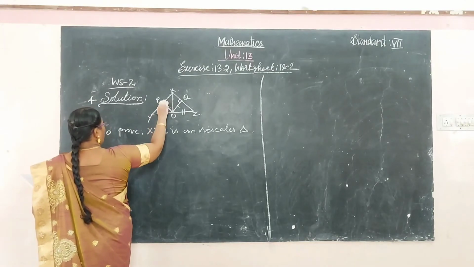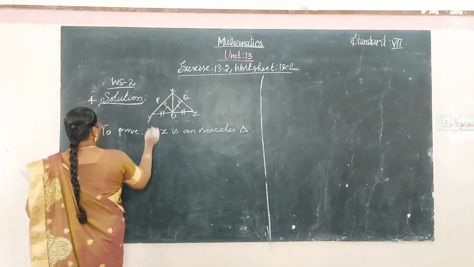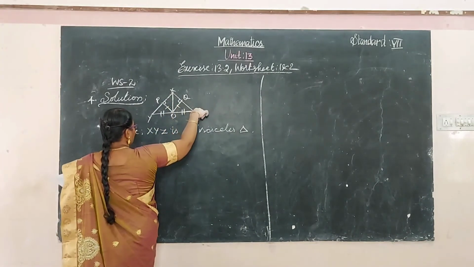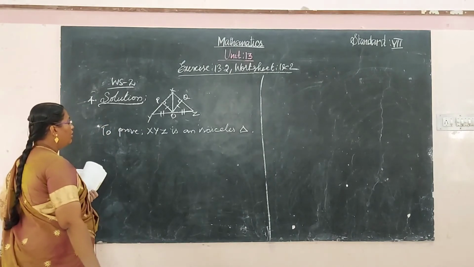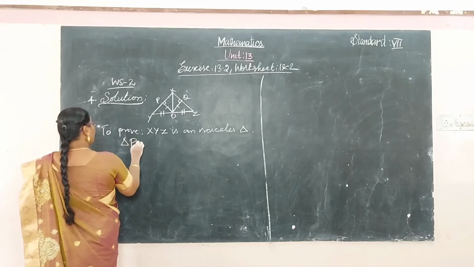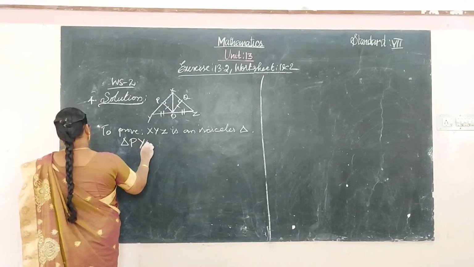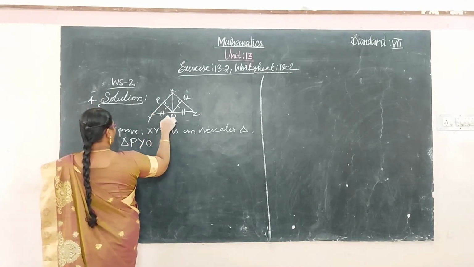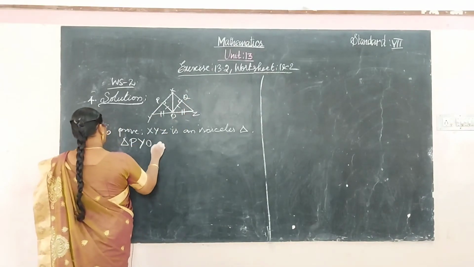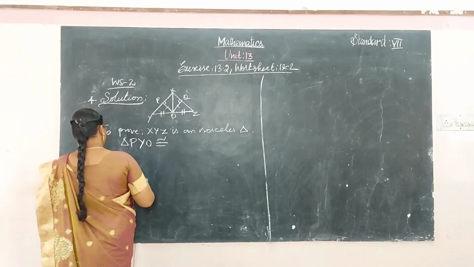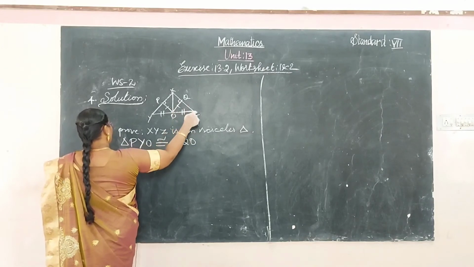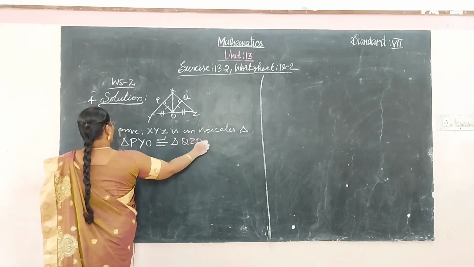So YP plus PX is equal to XY, and this side XZ is also equal. Okay, so let's see the triangle PYO. First we have considered this triangle and this triangle, which is congruent to the triangle QZO.